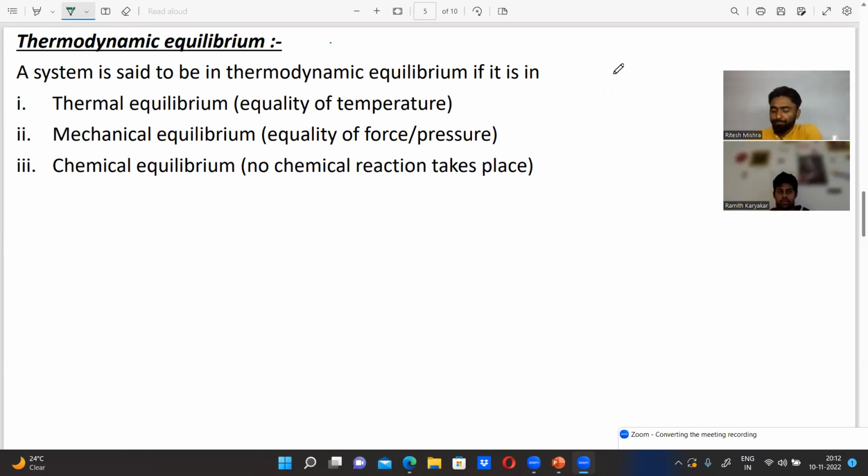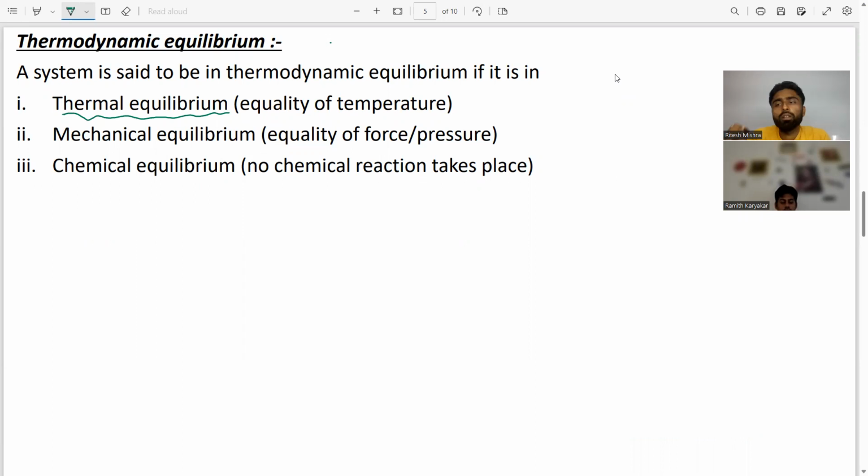Thermodynamic equilibrium and thermal equilibrium are different things, so do not assume these two equilibriums are the same. Any system will be in thermodynamic equilibrium if it satisfies the following three equilibrium conditions. The first equilibrium condition is thermal equilibrium. I will tell you about these equilibriums one by one.